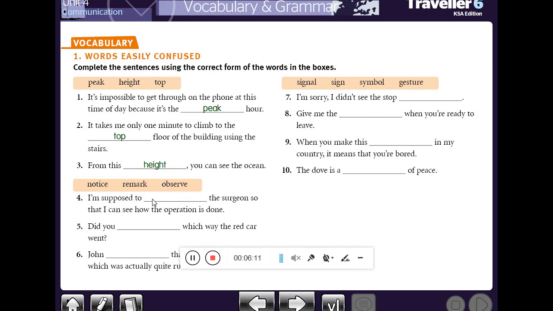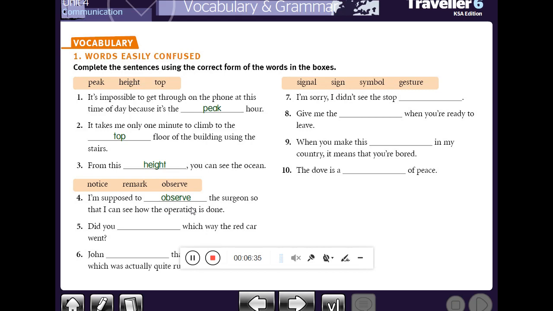I am supposed to space. What's the best word here? The best word here is observe. Here, someone watches something carefully.